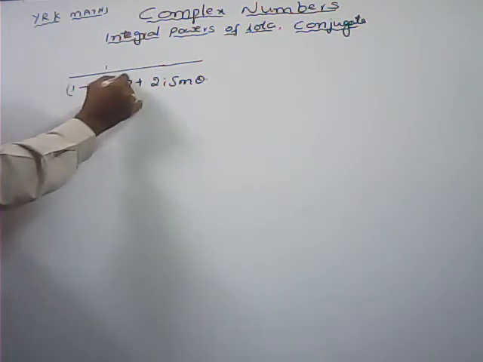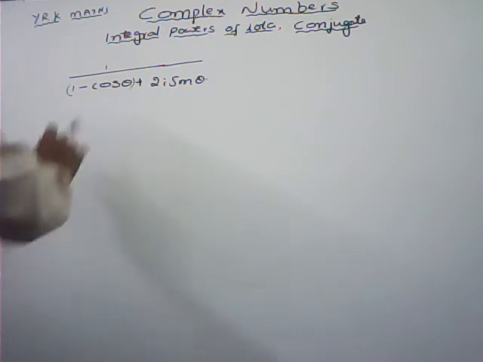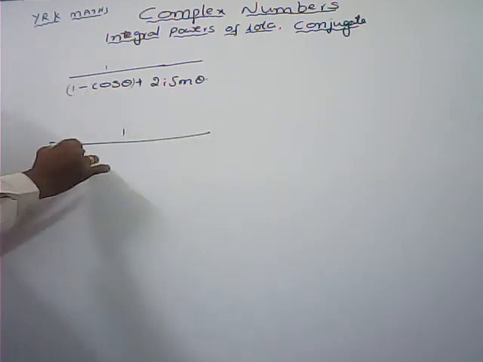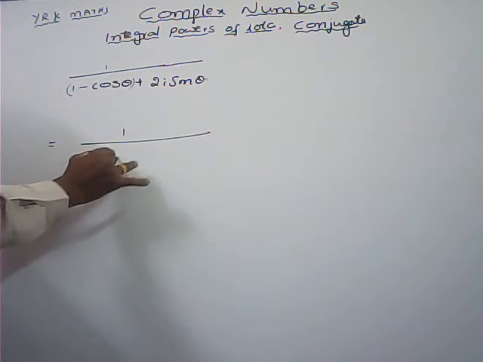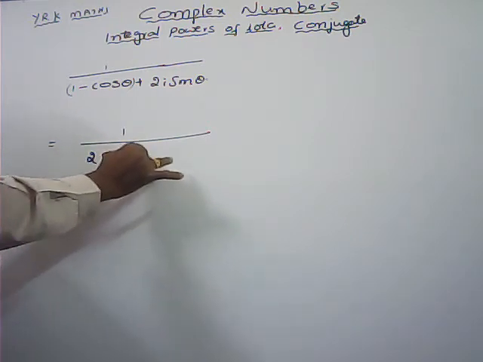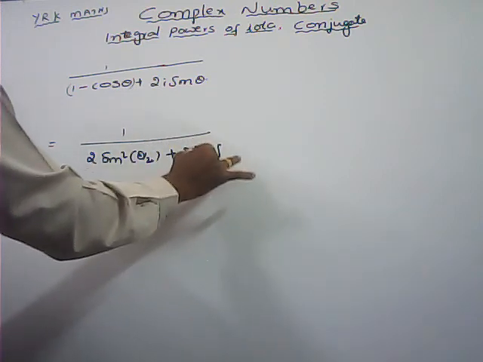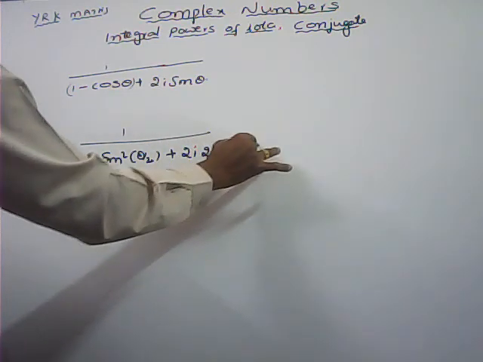We have to rationalize the denominator. That is one method. Otherwise, first we can simplify, and after that also we can rationalize. 1 minus cos theta we can write as 2 sin square theta by 2, plus 2i into sin theta, that is 2 sin theta by 2 cos theta by 2.